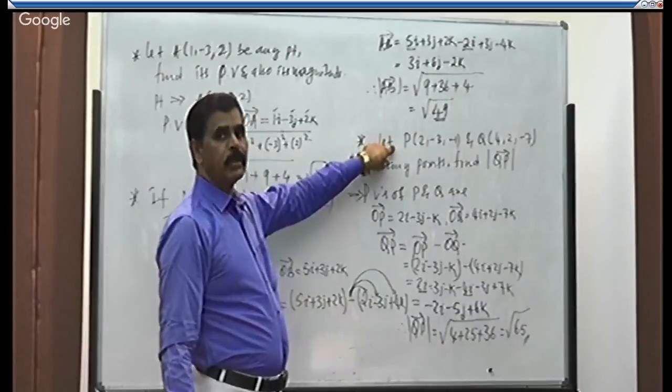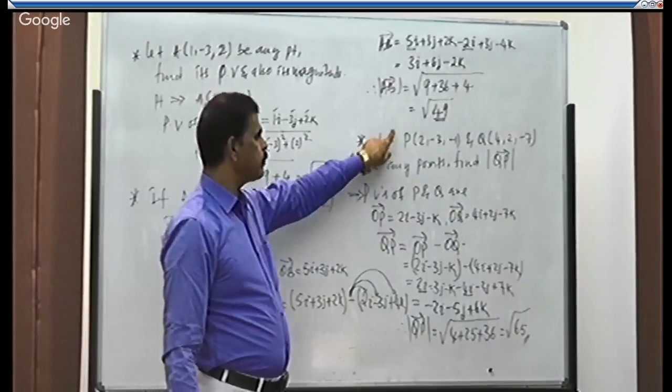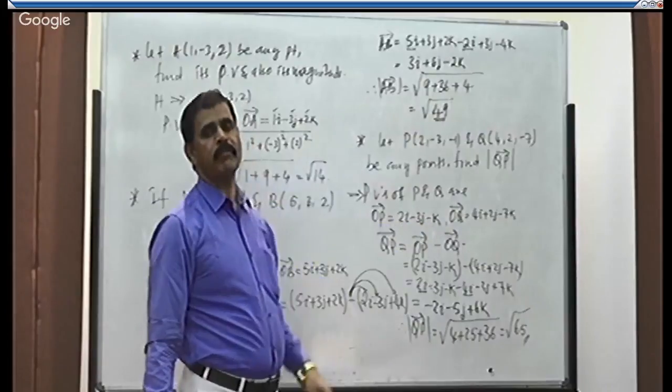So this is the procedure we need to follow to find any vector in terms of their position vectors, right?